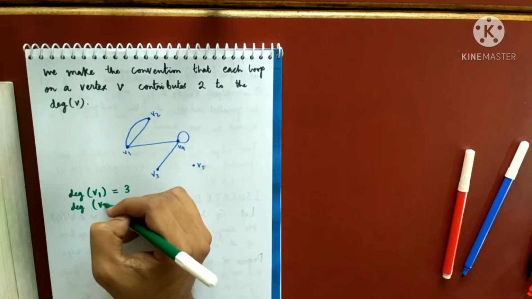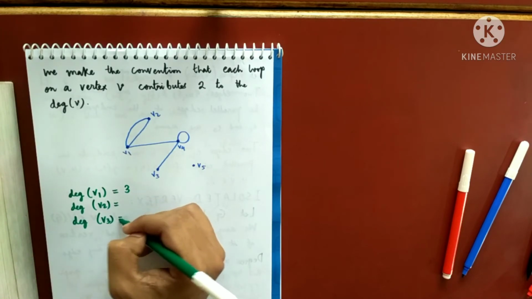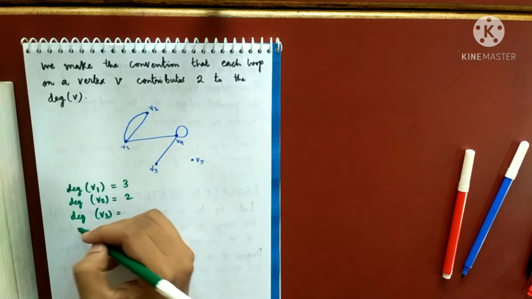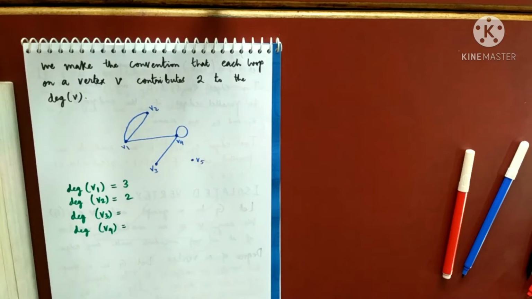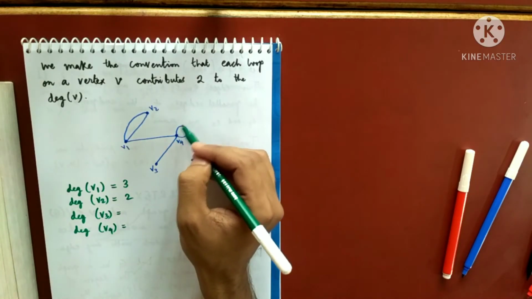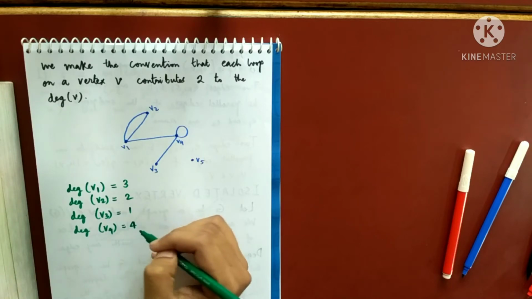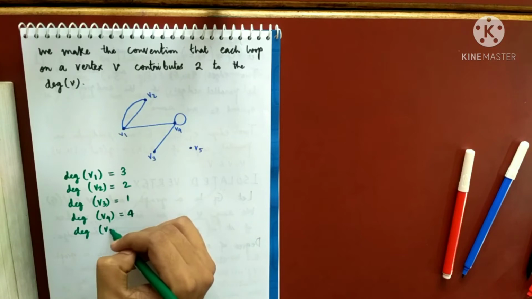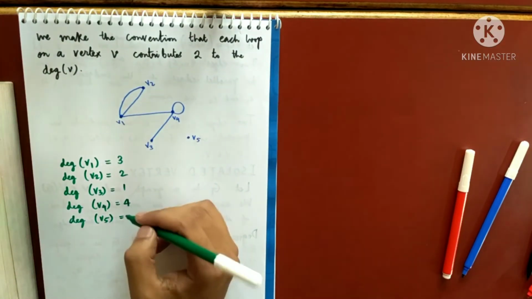Very quickly you tell me for V2, for V3. So what is for V2? For V2 it is 2, right? Degree of V4 is how much? 1, 2, 3, 4. So degree of V3 is 1 and this is 4, right? It is 1 and then V4, and degree of V5? Yeah, it's 0.